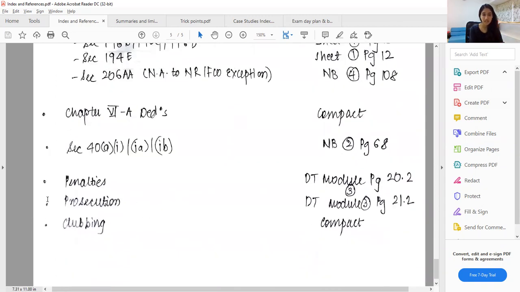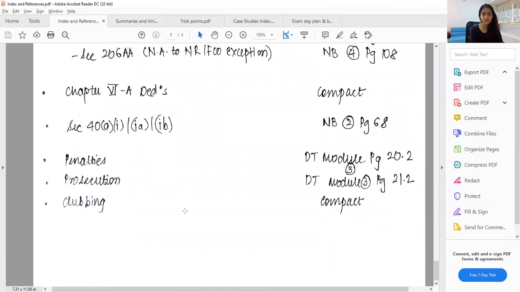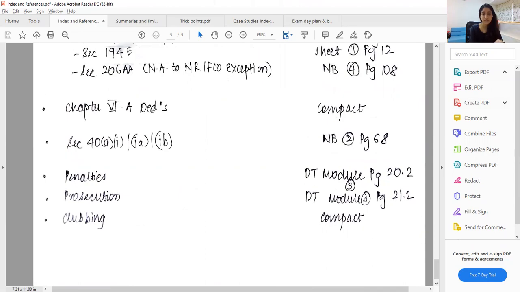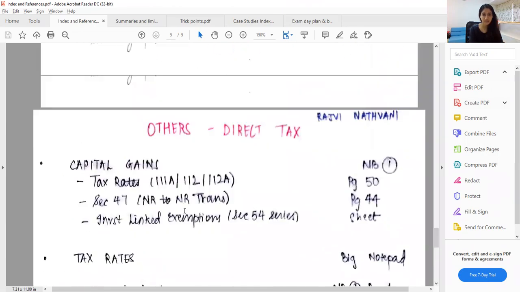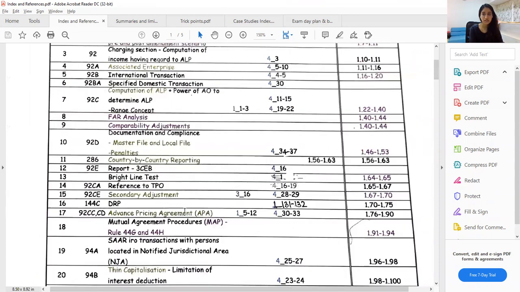Then chapter 6A deduction, then penalty, prosecution, clubbing. So these are prospective questions which may be asked in 6C also, and that's why I made an index as to what to refer where from. So this is your index.